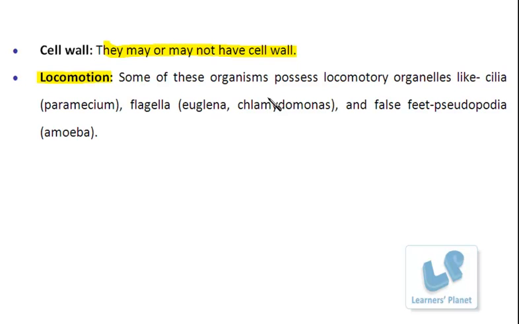So these organisms can move around with the help of locomotory organelles or locomotory structures. You know what type of structures are present to support locomotion here? It can be cilia, as in the case of paramecium. Then it can be flagella, which is a whip-like structure and is usually present in euglena, chlamydomonas, etc.